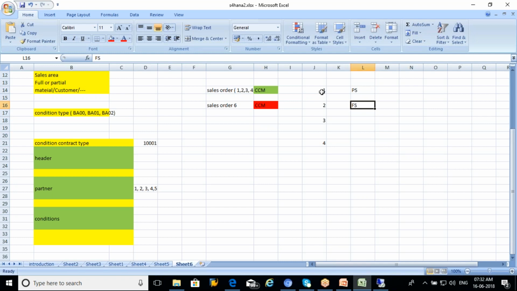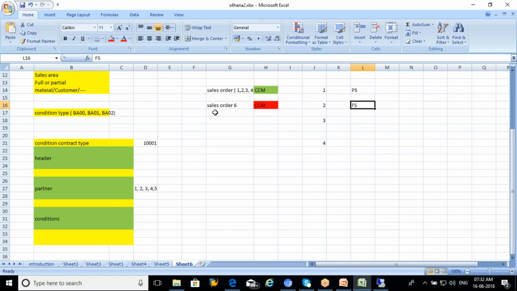When the user is trying to do a settlement, for customer one using the condition contract he can create a partial settlement. For these customers also you can create partial settlements. But if they say they want only a full settlement, you can enter full settlement, and you don't need to create partial settlements.